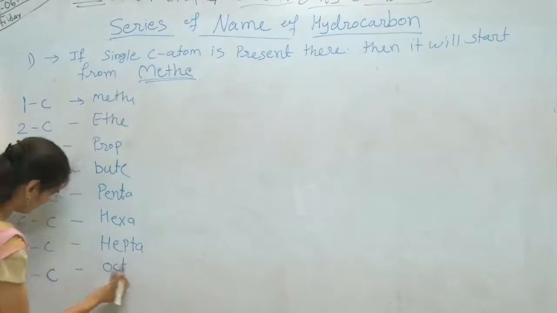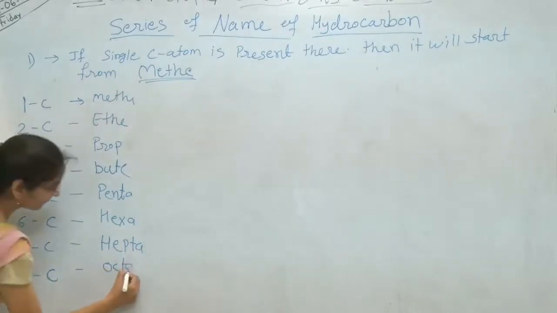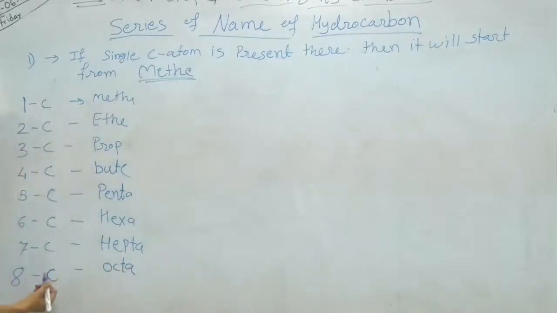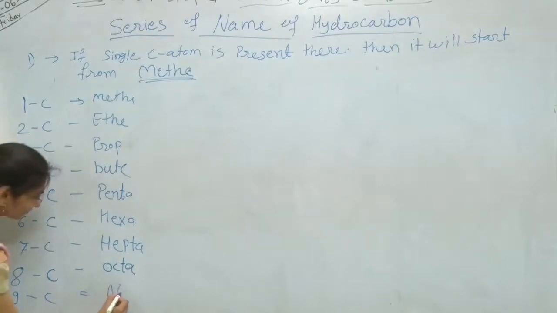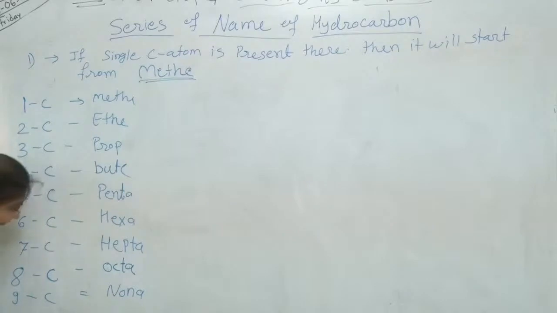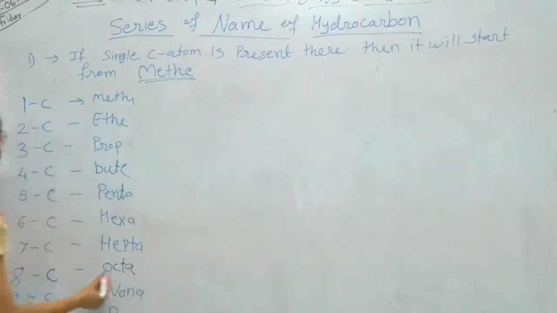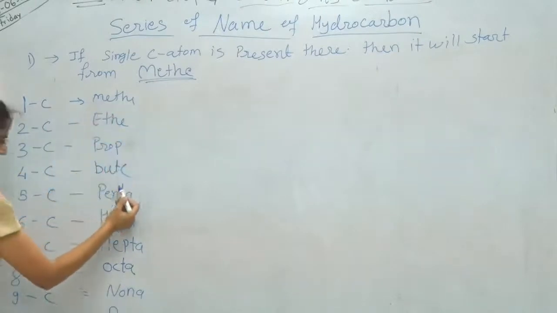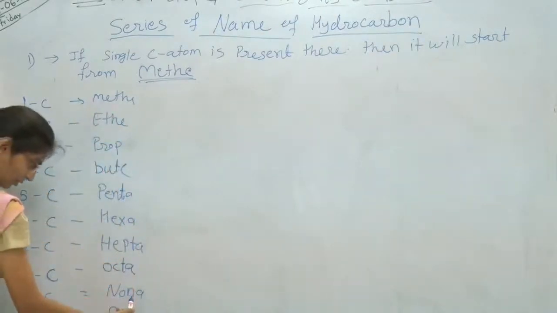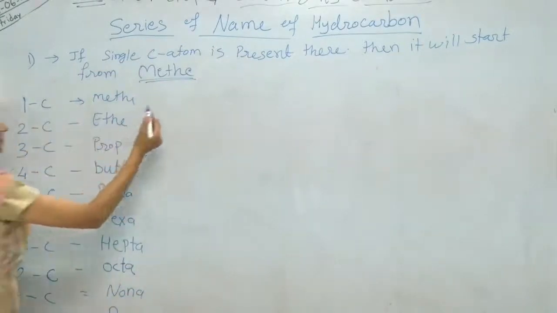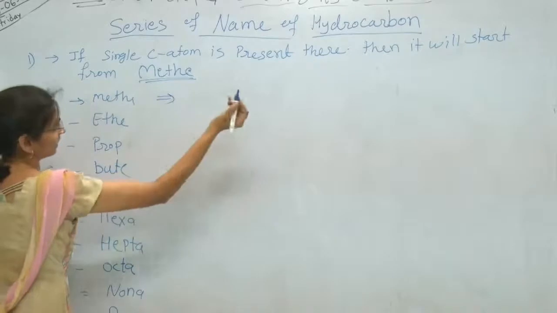Oct means 8. Remember the name of octopus for 8. Then for 9 carbon atoms, nona. For 10 carbon atoms, deca. So meth, eth, prop, but, pent, hex, hepta, octa, nona and deca. These 10 names you have to learn today. From this the series is formed.